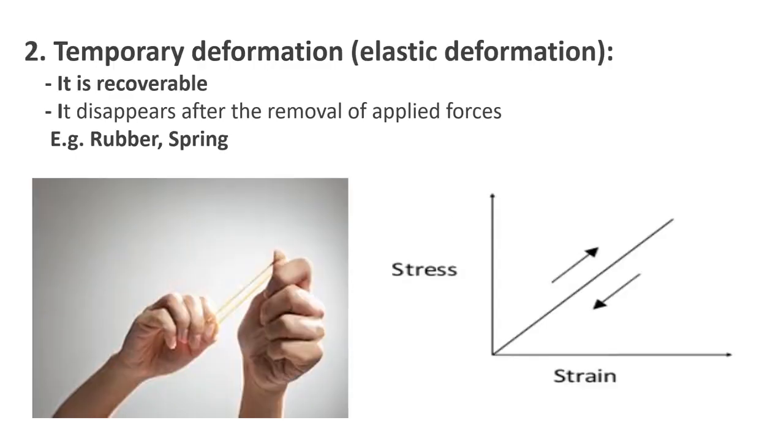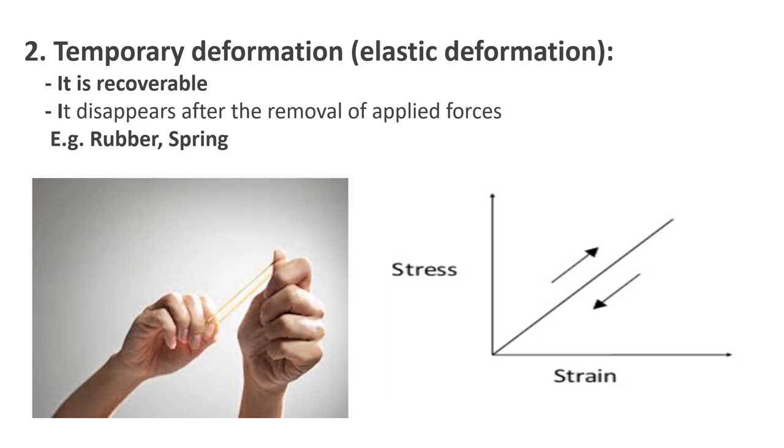Second type is temporary deformation, which is also called elastic deformation. It is recoverable. It disappears after the removal of applied forces. Here we can see the diagram of stress versus strain, in which we observe as we increase stress, the dimension of the material also changes linearly with respect to stress.